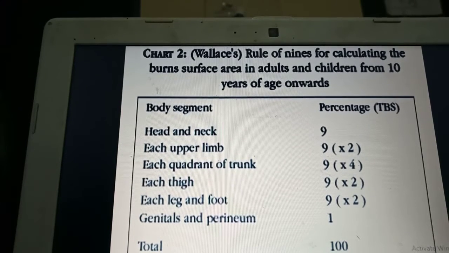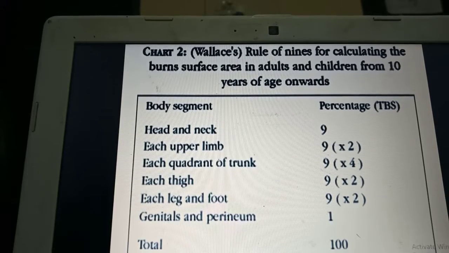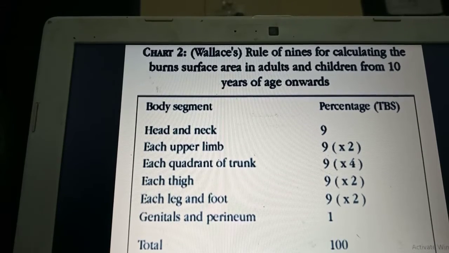If each quadrant of the trunk is affected, the front part is 9 into 2 and the back part is 9 into 2. So if both are affected, you have 9 into 4, that is 36%.